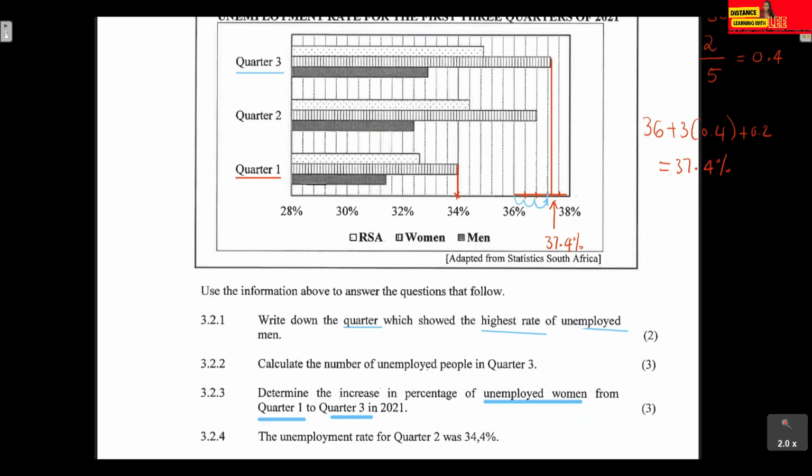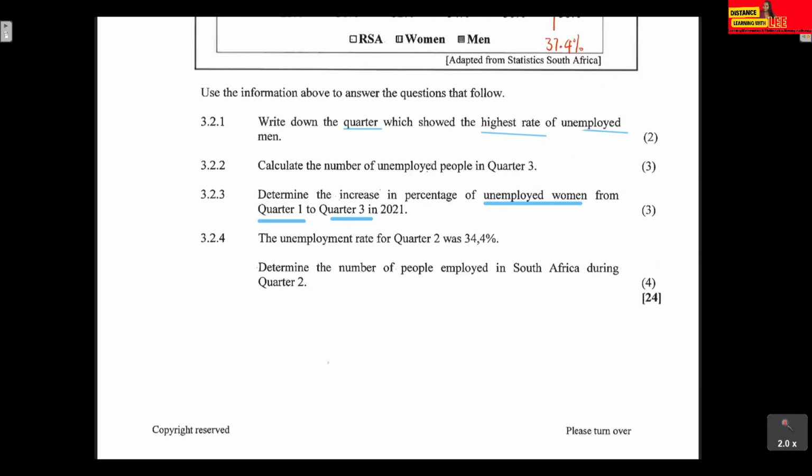Then let's have a look at the last question. The unemployment rate for quarter 2 was 34.4%. Determine the number of people employed in South Africa during quarter 2.